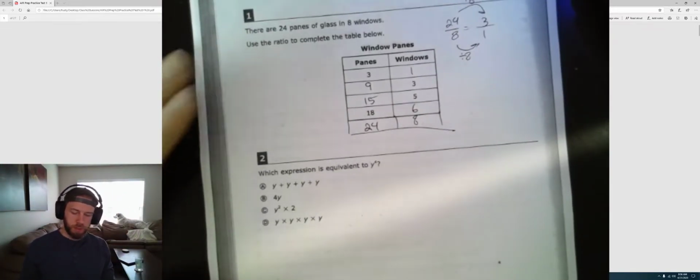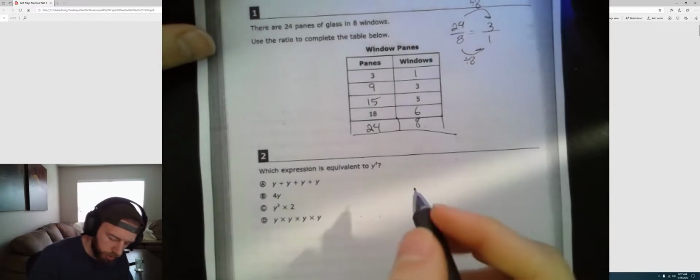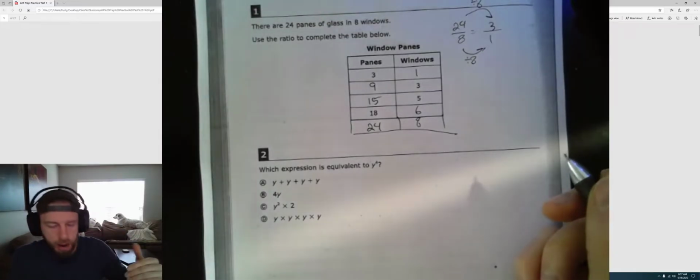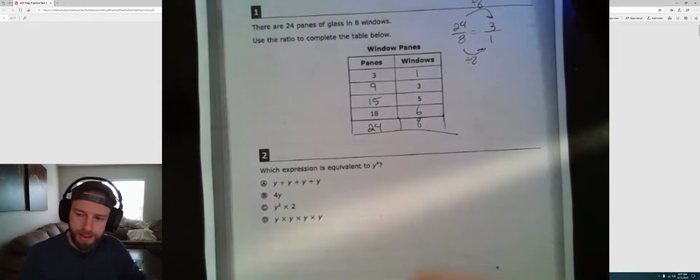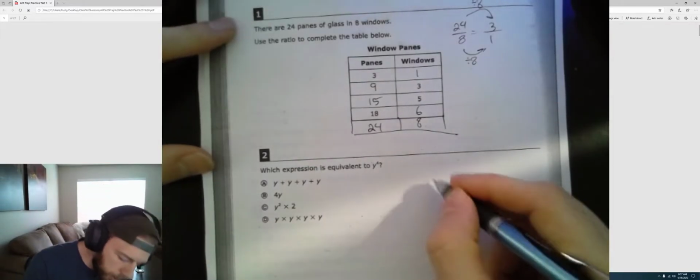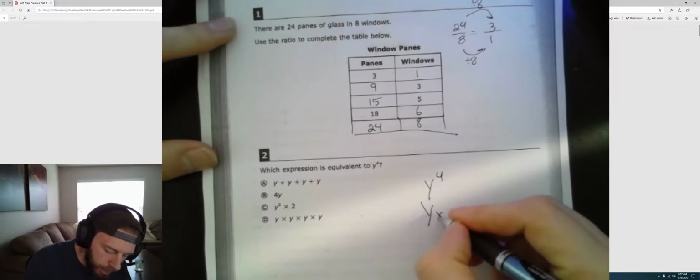Number 2. Which expression is equivalent to y to the 4th power? This is a good question because it has to do with exponents. We haven't touched on exponents in a little bit. Y to the 4th power. Anything raised to a power means you are multiplying that thing by itself that many times. You won't believe how many people think y to the 4th power just means y times 4.